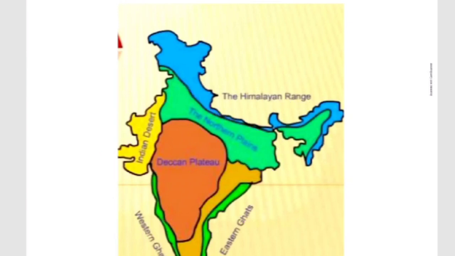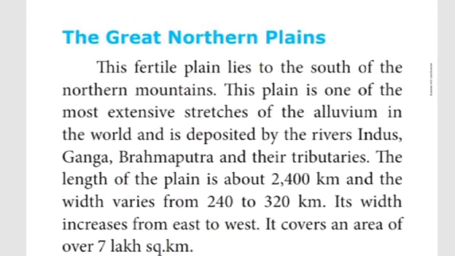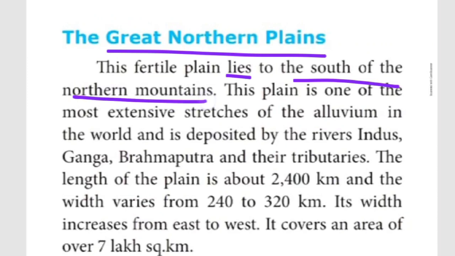Children, you can take your book, all of you, and check it with the help of the book. The northern Great Plains, where is it located? It is located in the southern part of the Himalaya. In your book it is given as the fertile plain, in the sense it's a fertile area. So it is located in the southern part of the Himalayas, otherwise called the northern mountain.